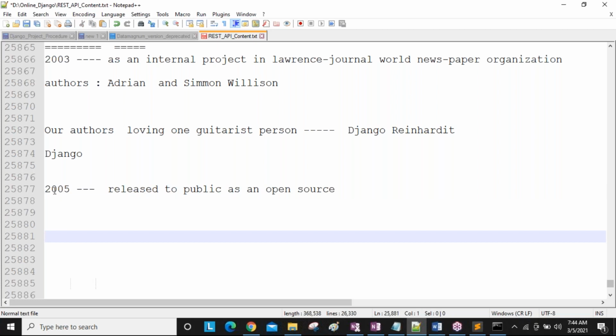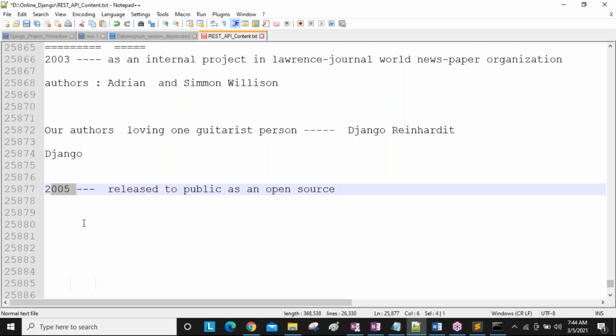After releasing in 2005, they decided again that we need to add some more new features into this Django framework, and then only our Django framework will get more popularity.